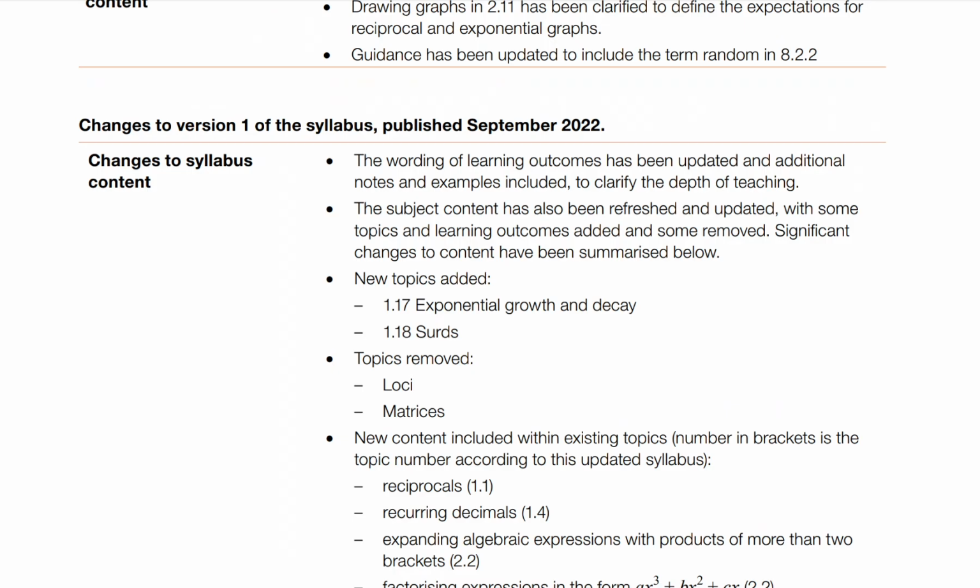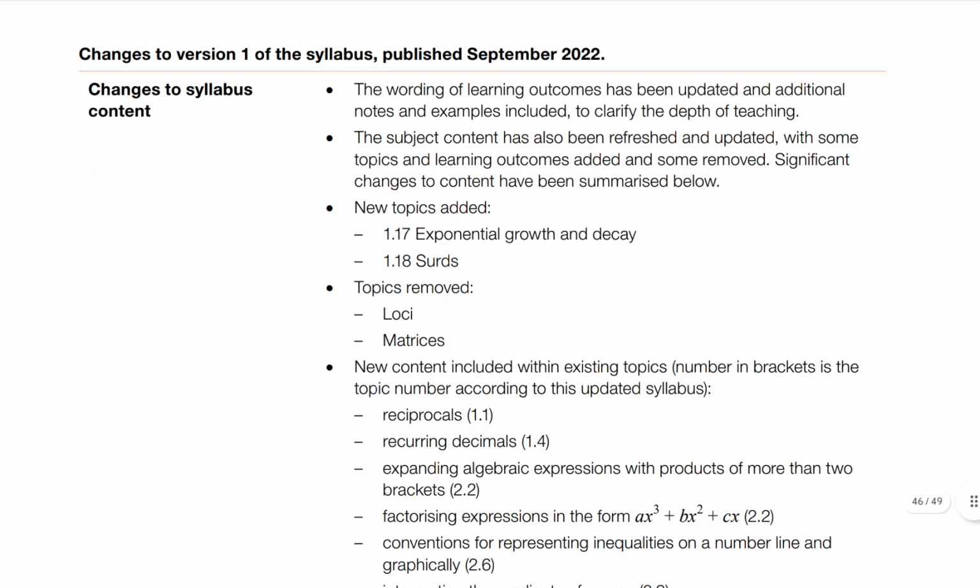Okay, this is for papers. You won't see the new changes in the new syllabus in papers from 2024 and before. It is strictly after 2025 that the new content is in the papers. What has been added? Exponential growth and decay and surds.